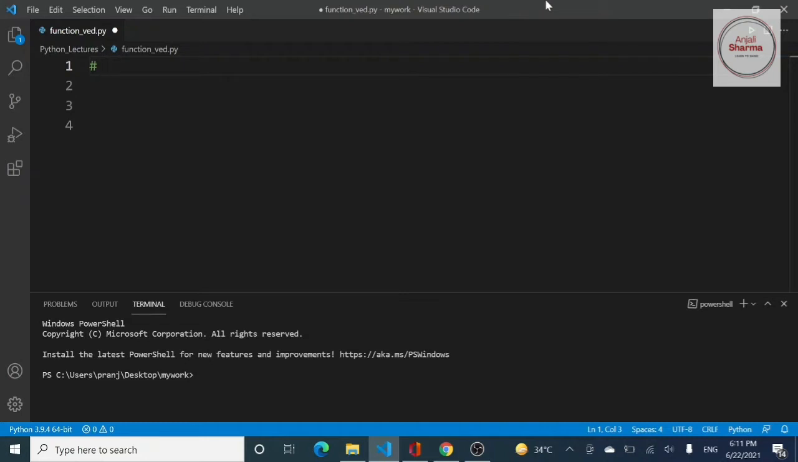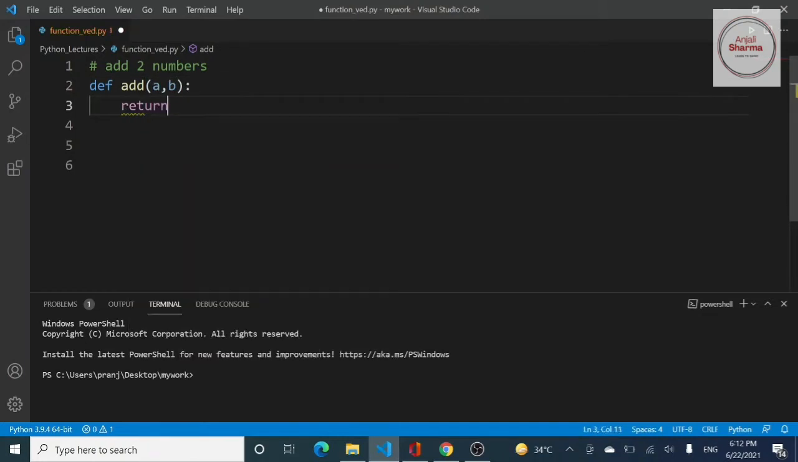Suppose I want to write a program to add two numbers. The simple way of writing this program is to define a function with two parameters, colon, and then just ask the function to return the sum of two numbers. And in order to call this function, write the name and pass the actual parameters that you want to calculate the sum of.